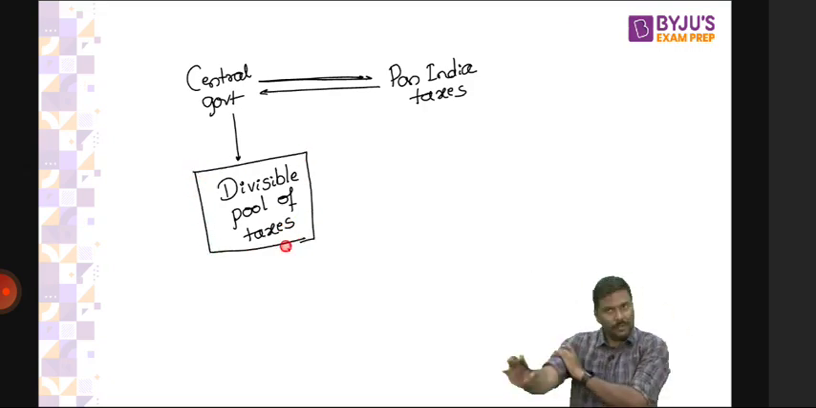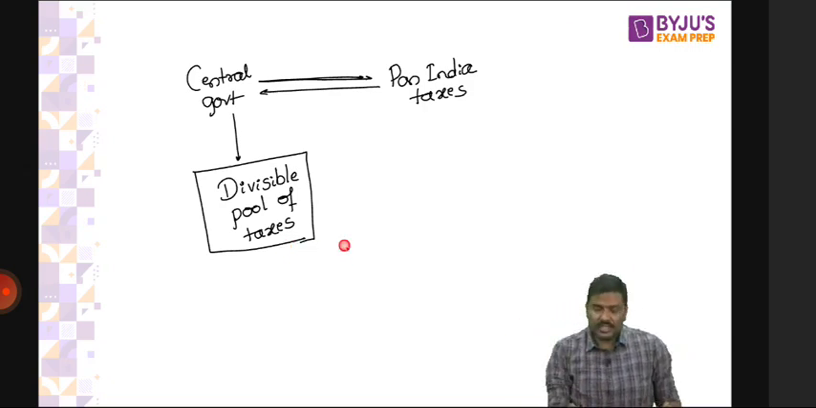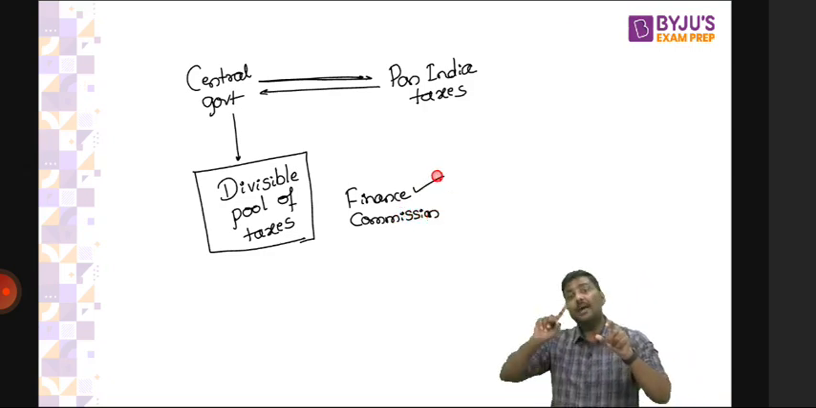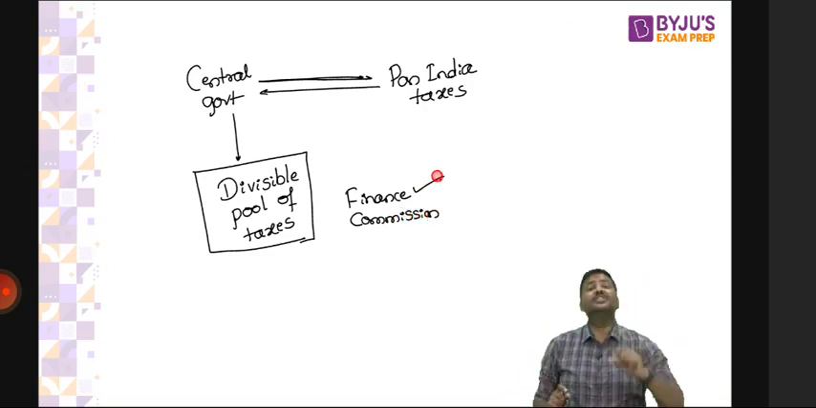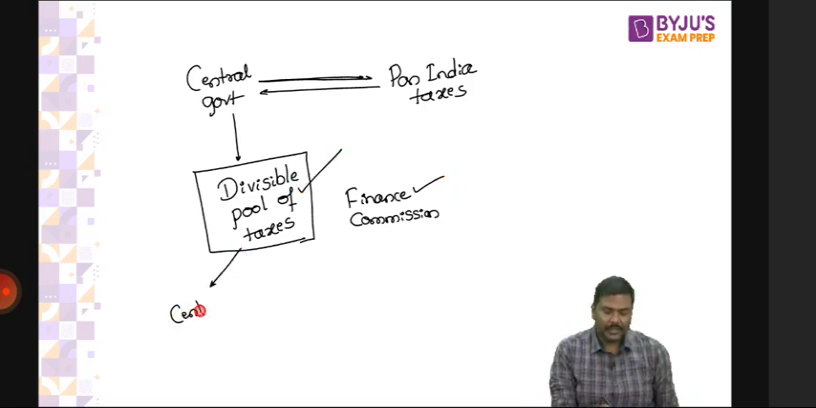Now, what is the use of the divisible pool of taxes? There is a constitutional body referred to as the finance commission. Do not worry about the finance commission, I will cover it separately. The finance commission is appointed by the President of India once every 5 years. It will give a recommendation on how much of this divisible pool of taxes should go to the central government and how much of it should go to the states.